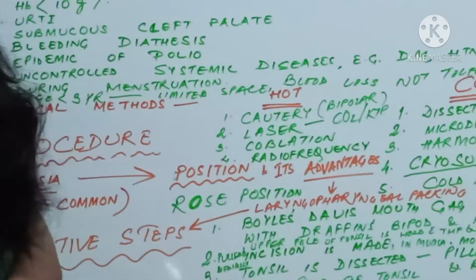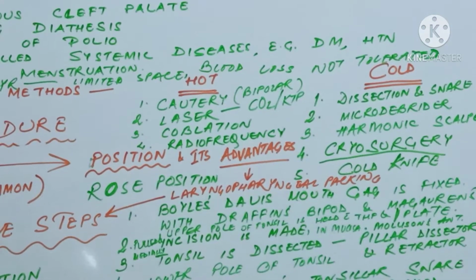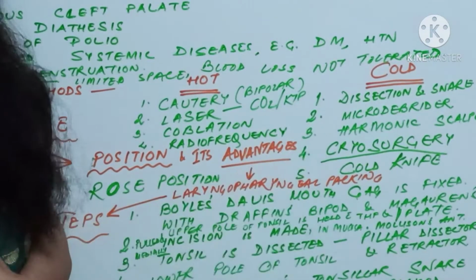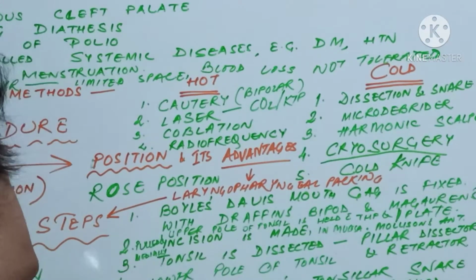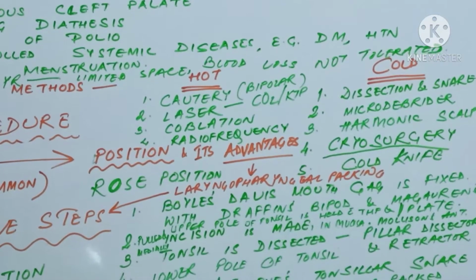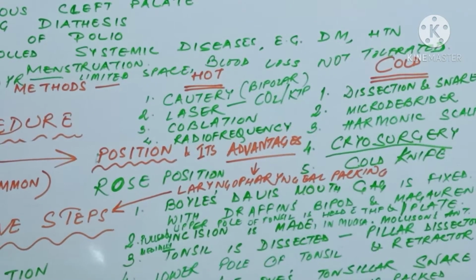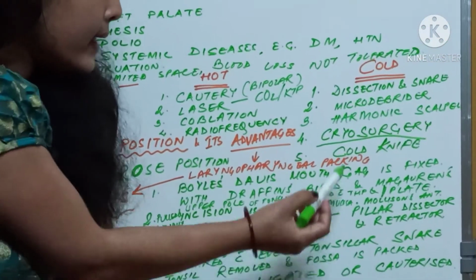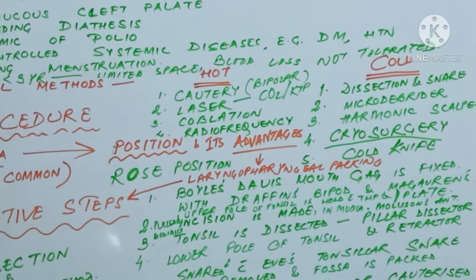Now in the cold methods, the dissection and snare method is the classic method or the most common method that is being undertaken in most of the centers. Then microdebrider. Number 3, harmonic scalpel, where ultrasonic rays are being utilized. Number 4 is cryosurgery. Now cold is being applied for around 3 to 4 minutes to the tonsils, and they are allowed to thaw. The tonsils then slip off from the bed. So this is the mechanism of cryosurgery. And number 5 is the utilization of cold knife. So these are the methods of tonsillectomy.